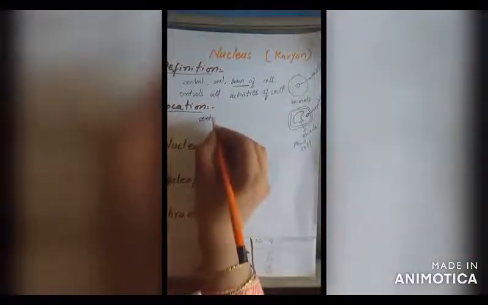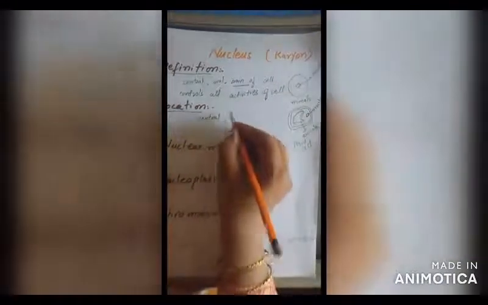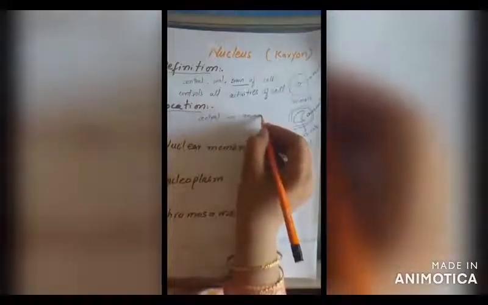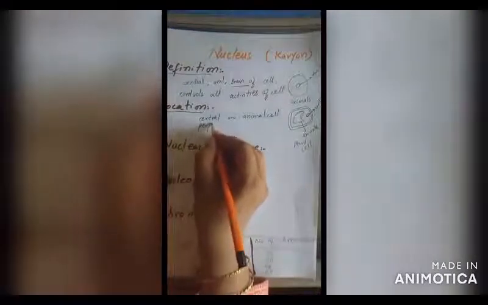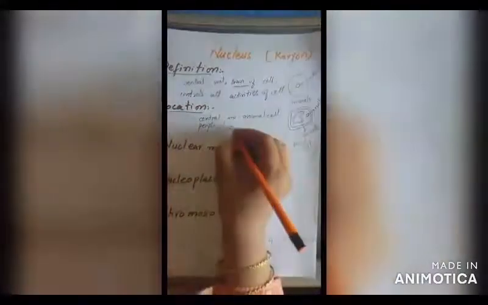Now, what's the location of the nucleus in the cell? I have already discussed. In case of animal cells, nucleus is present in the central position, and in case of plant cells, it is at the peripheral position due to presence of a large vacuole in the center. So, location is central in animal cell and peripheral in plant cells. Peripheral means towards the cell membrane, not in the center.